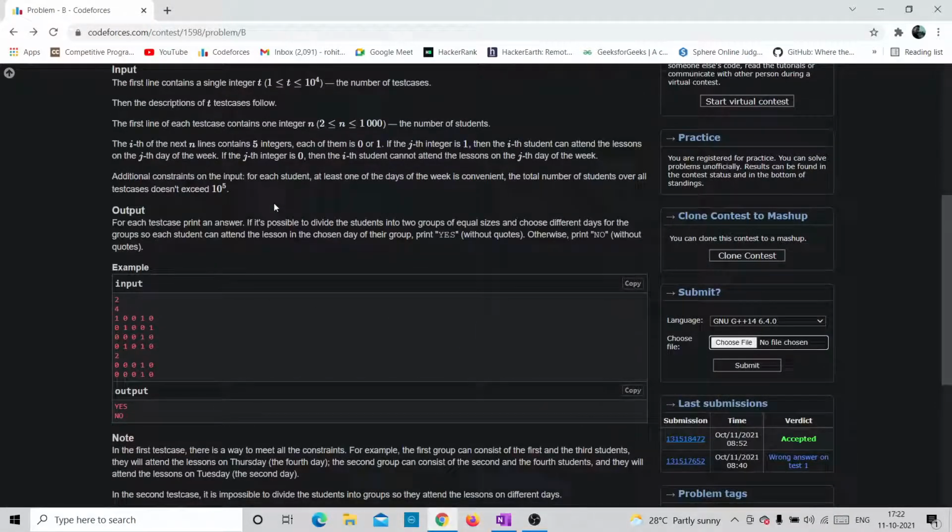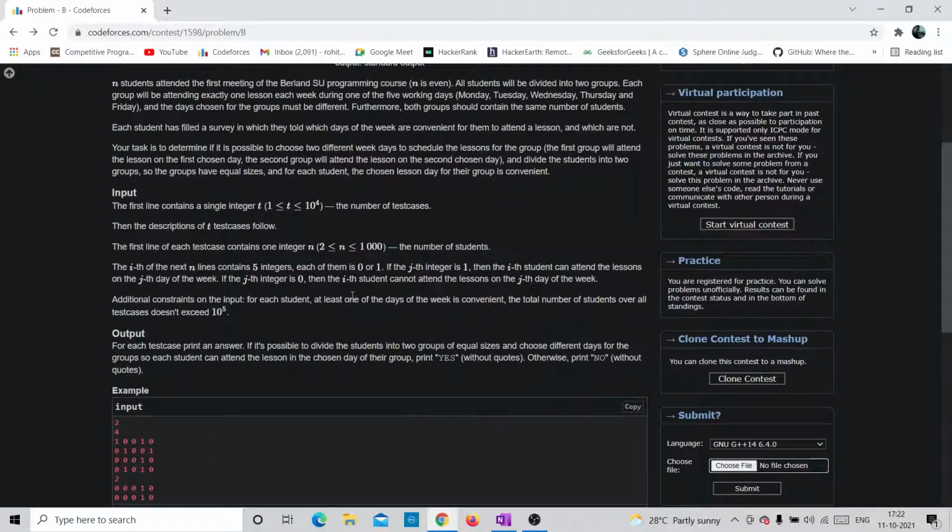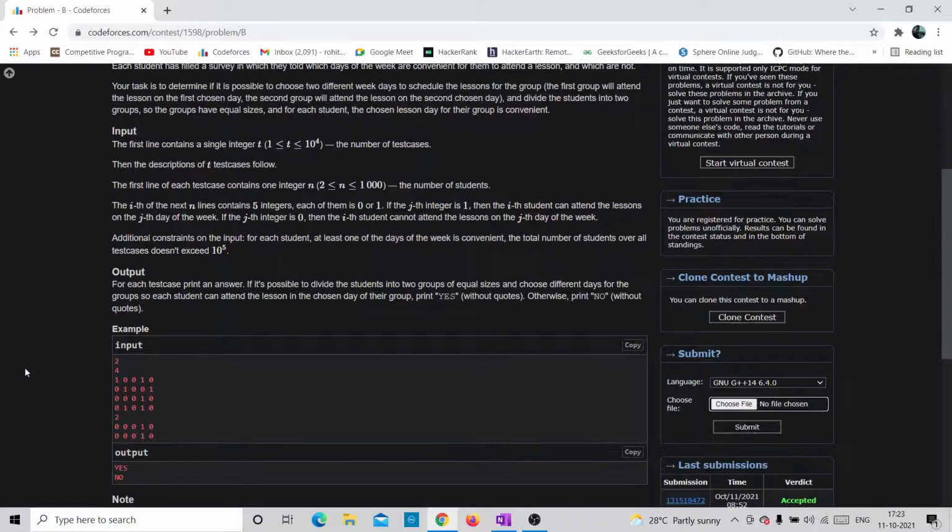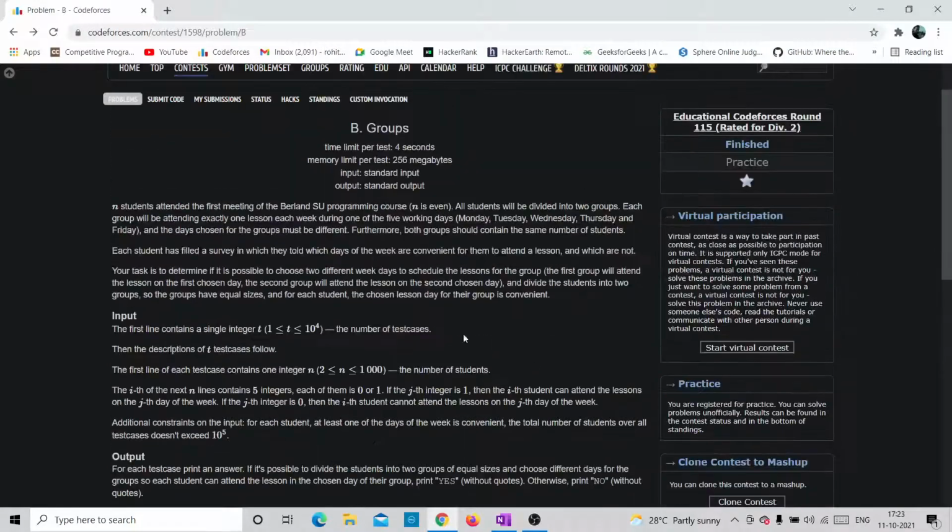So if it is 1, then the ith student can attend the lessons on the jth day of the week. If the integer is 0, then the ith student cannot attend the lessons on the jth day, where i means row and j means column. So if it is 0, the student cannot attend the class, right?